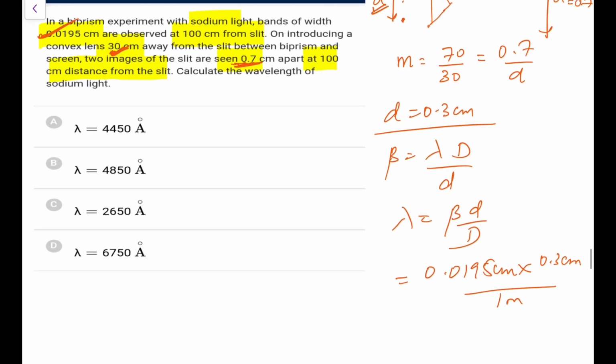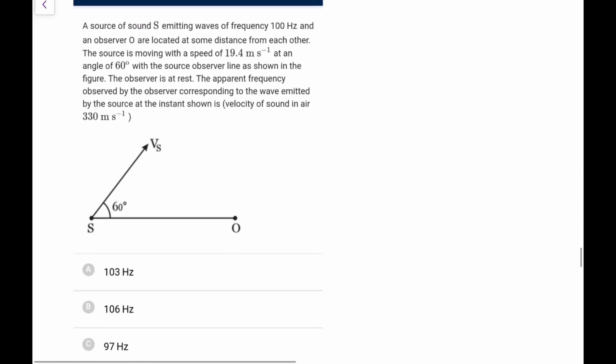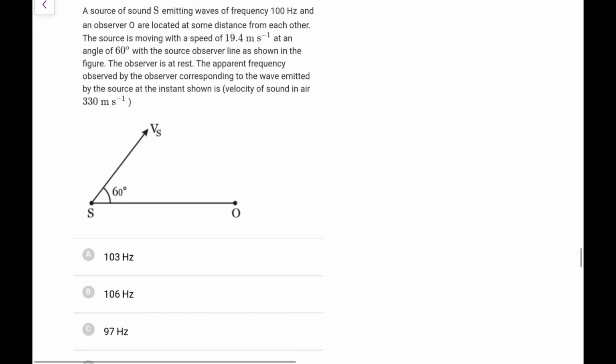So if I do this, 195 into 3, 3 5s are 15, 1, 3, 3, 1, 9, 27, 8, and 2. This is 5850 angstrom, that is the value that will come, and again there is no option of 5850 angstrom. So even after doing this, we are not getting a good answer. Again it's a mistake here. Now that is very cruel to us.